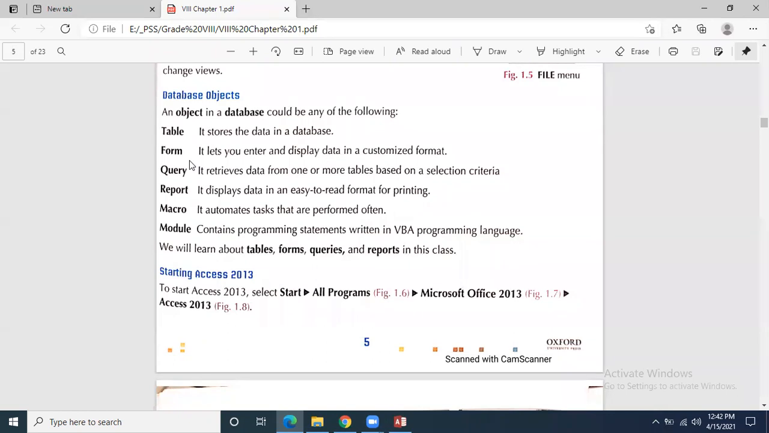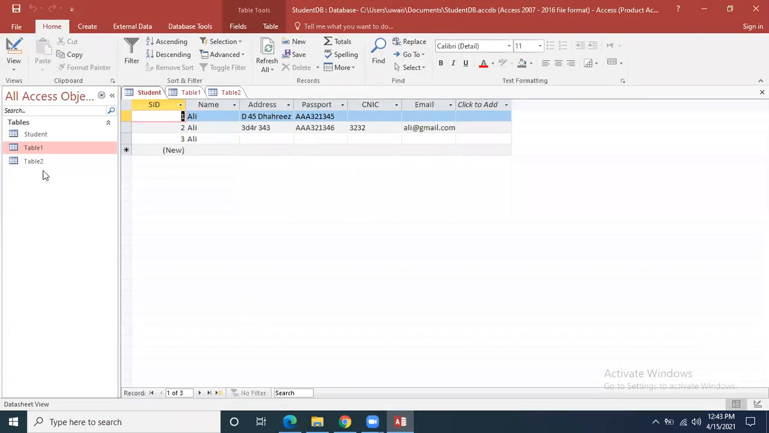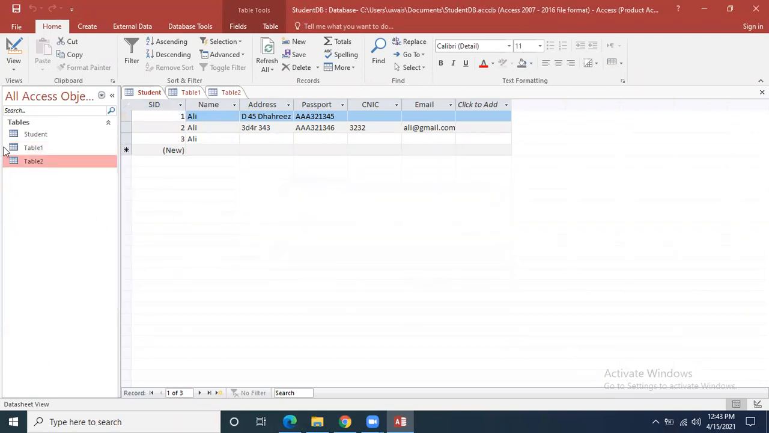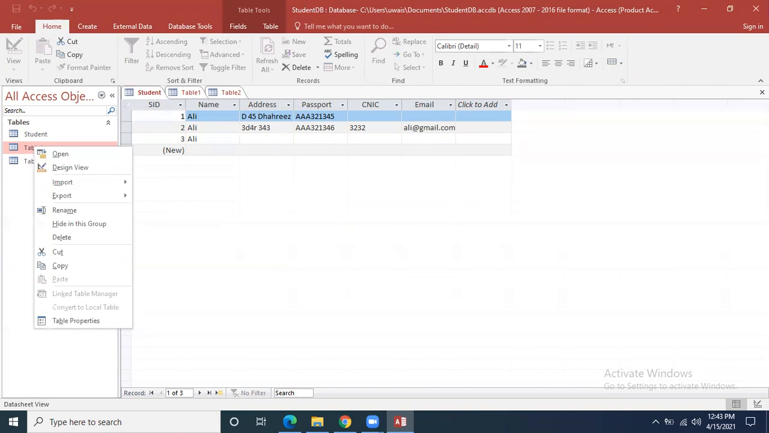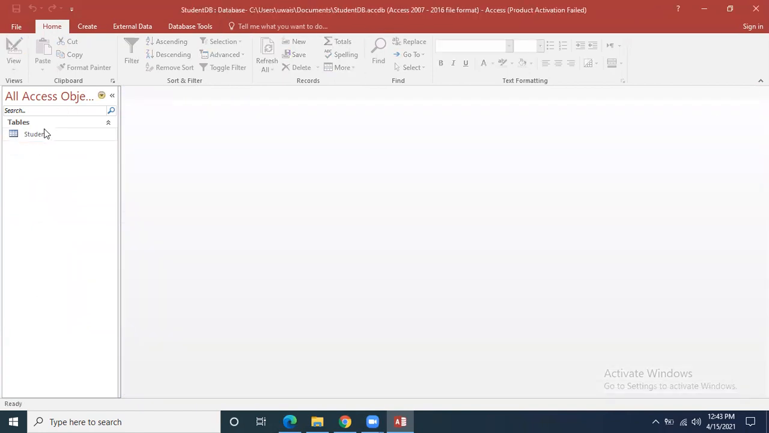Just like when you sign up for a new account on any web server, for example Gmail or Yahoo, you get a form for the sign up, and that is basically a GUI, graphical user interface form. So how can we create forms over here? We can create the forms for this table. I delete these extra tables which I have created right now. Only the student table is there.